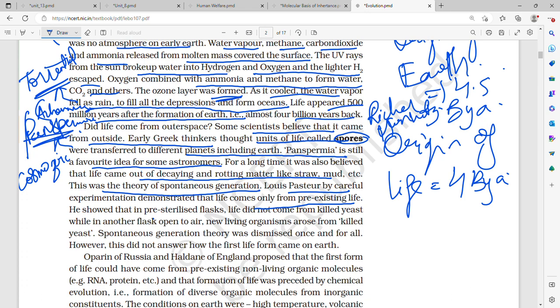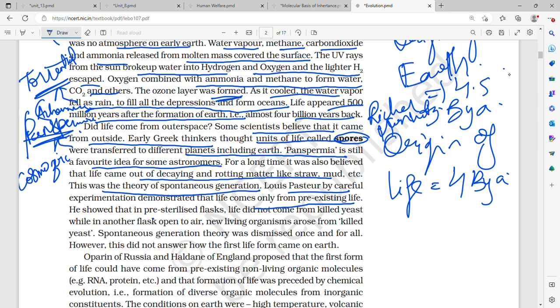Sorry, not Oparin and Haldane. It was Redi, Spallanzani and Louis Pasteur. Oparin and Haldane are for chemical evolution. Firstly, Redi, Spallanzani and Louis Pasteur proved that life came from pre-existing life.